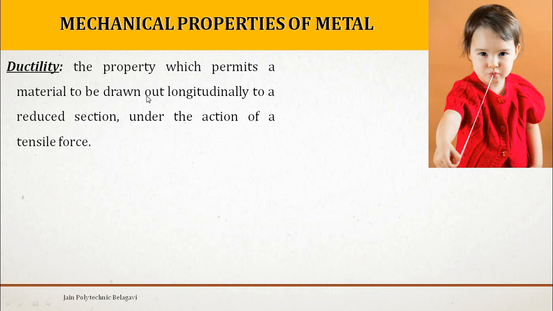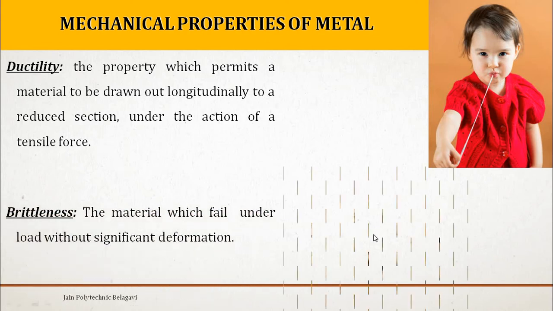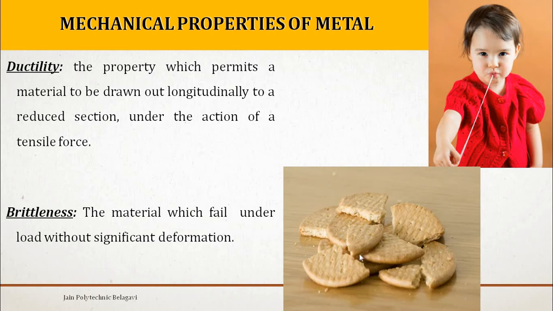So that property which permits the material to be drawn out longitudinally to a reduced section under the action of a tensile force is called ductility. Now brittleness. One more very nice example taken here is biscuits. We are talking about metal, but to understand the concept of brittleness, I have taken the image of a biscuit. It is the tendency of the material to fracture without undergoing any deformation. You can observe the biscuit is not going to first bend or stretch like chewing gum,